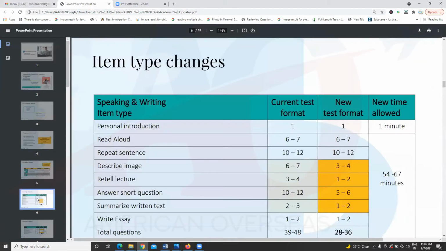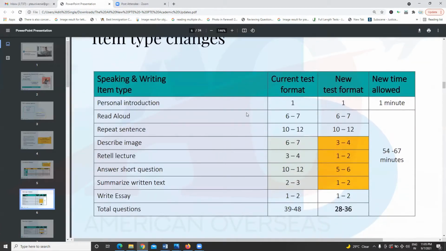So a lot of questions have been changed. Let's see. Read aloud: earlier you used to get 6 to 7 questions, now also you will be getting 6 to 7. Repeat sentence: you used to get 10 to 12, now also the same 10 to 12.